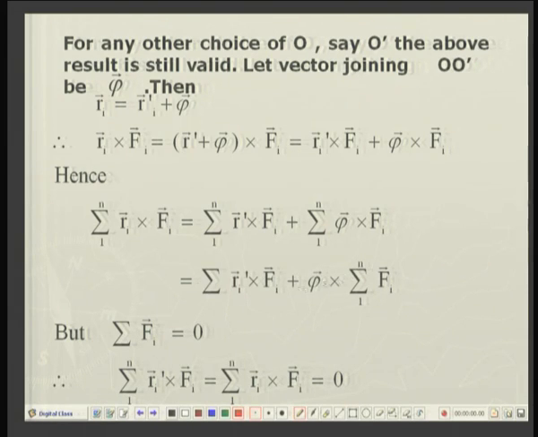So, the second term on the right hand side vanishes, and this leaves us with the interesting result that the sum of moments of all these forces about the new point O dash is equal to the sum of the moments of all these forces about the old point O, and this is equal to 0. So, the consequence is that it is immaterial whether you choose O or O dash or in fact any other point in space.